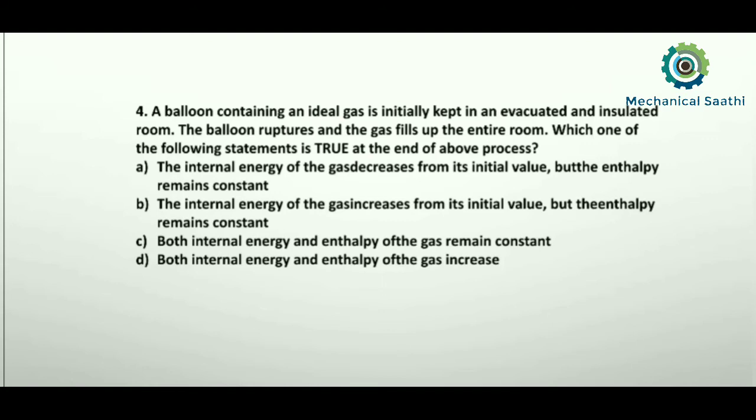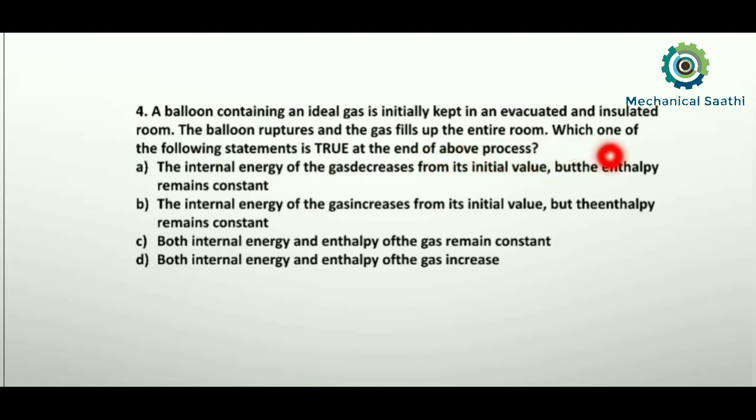So now let us read this question, question number 4. A balloon containing an ideal gas is initially kept in an evacuated and insulated room. That means there will be no heat transfer, and we can say there will be no work transfer. The balloon ruptures and the gas fills up the entire room. So whatever gas is inside that volume will fill that room. Which one of the following statements is true in this case?